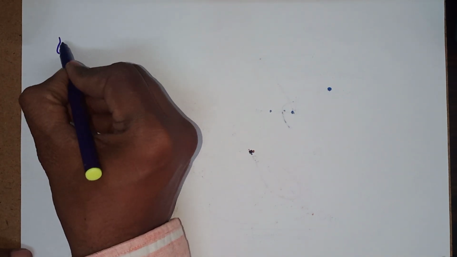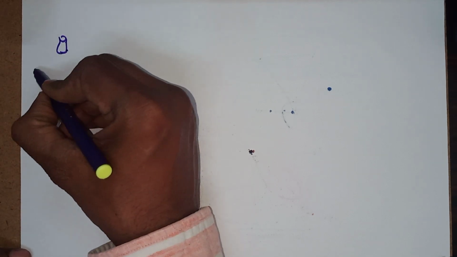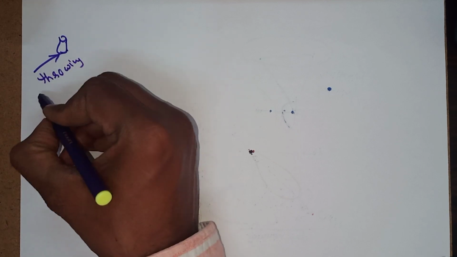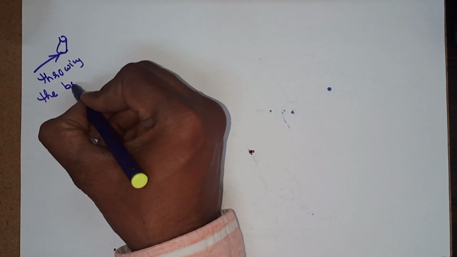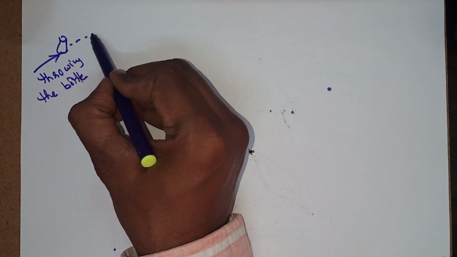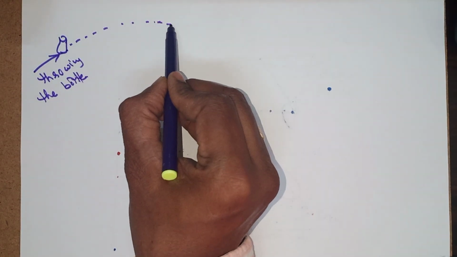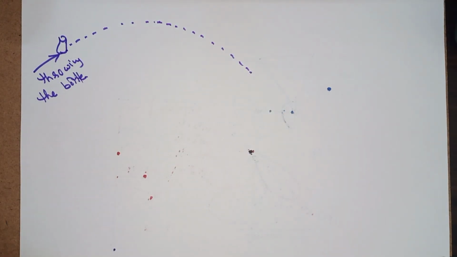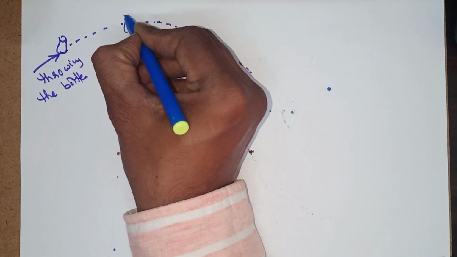Let's observe pure translation and the combination of translational as well as rotational motion. Let's see a simple bottle being thrown. What happens? You observe the trajectory or path of the bottle as we have thrown it is this one. Now when you are observing this, the shape of the bottle remains the same.